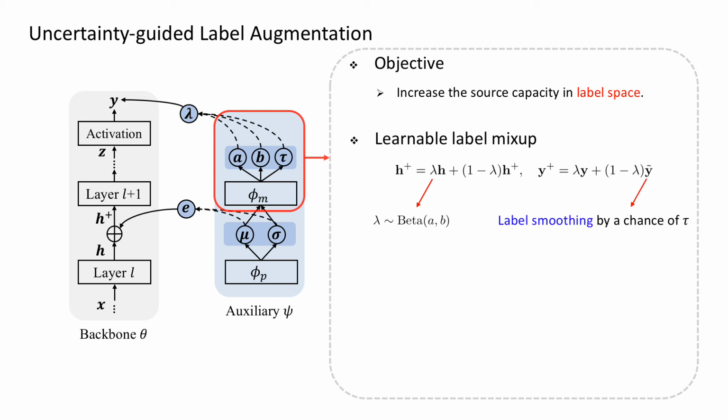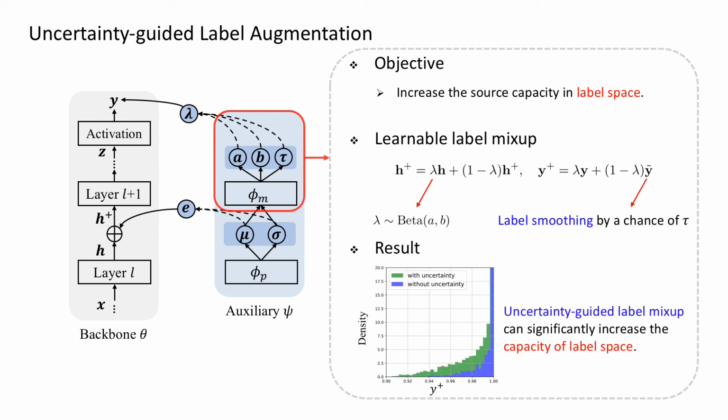Specifically, we create soft labels through label smoothing by a chance of tau. We visualize the density of label augmentation. We can see that learnable label mixup can significantly increase the capacity of label space.